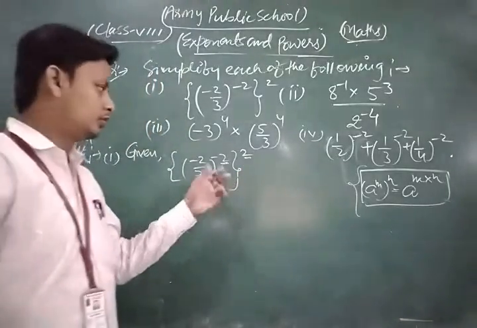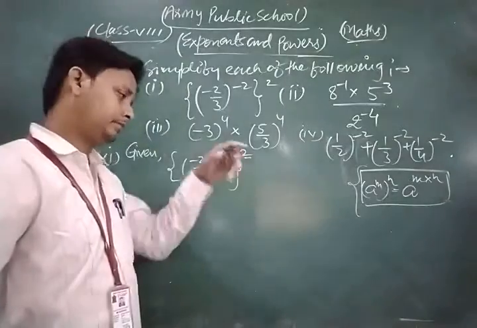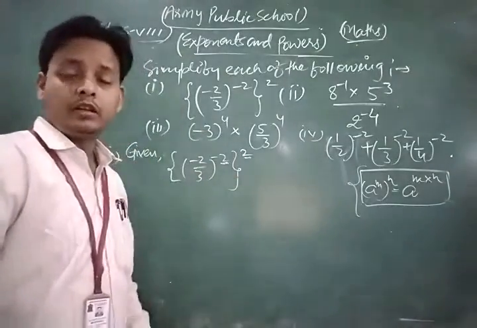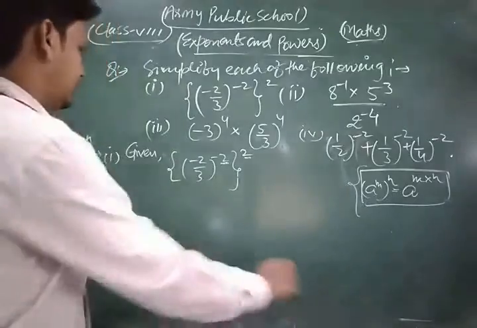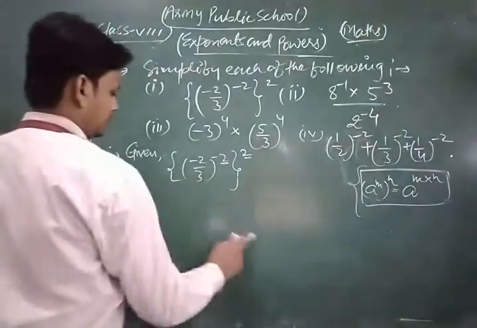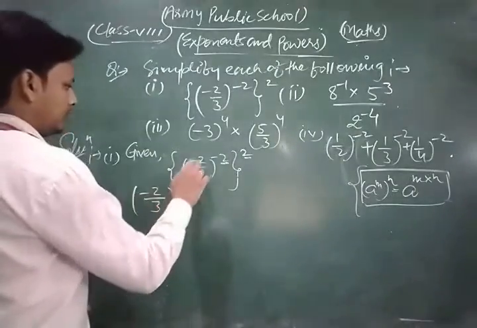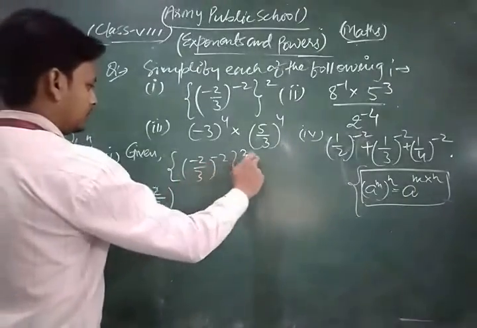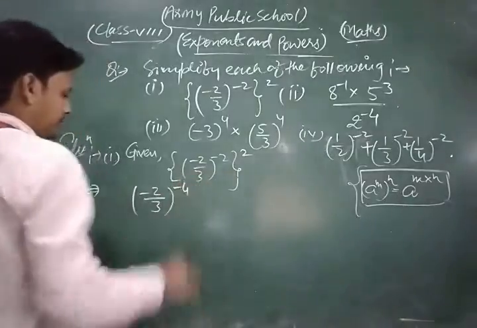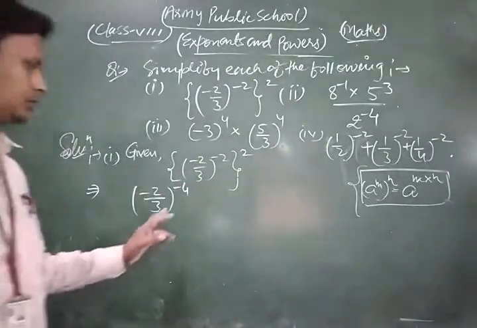ठीक है, तो now first of all we multiplying them, to the 4 minus 4.